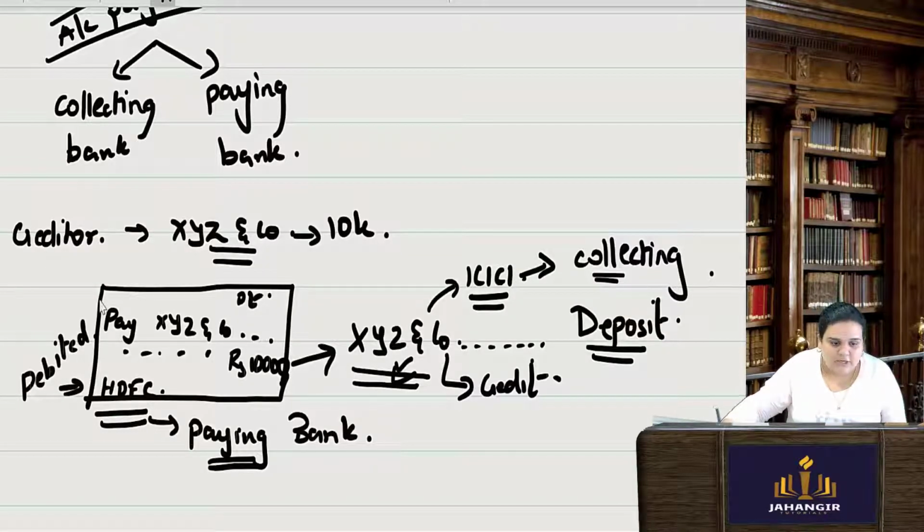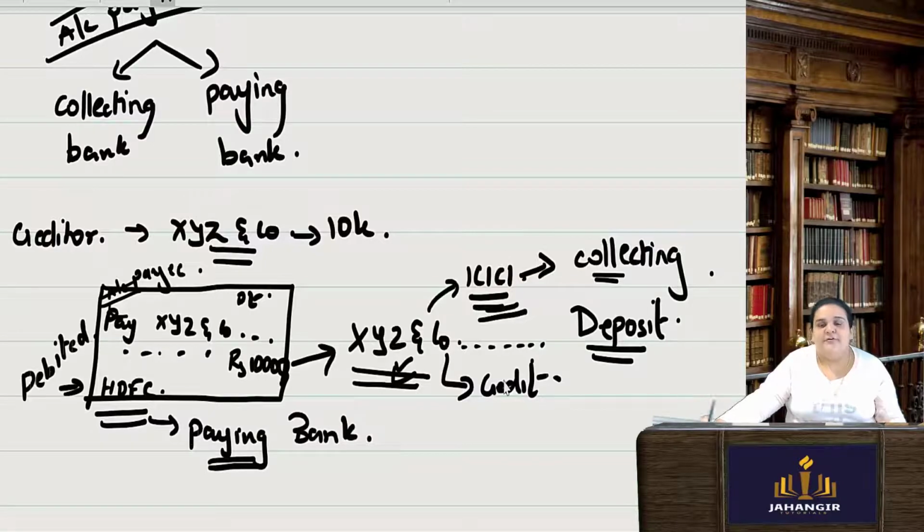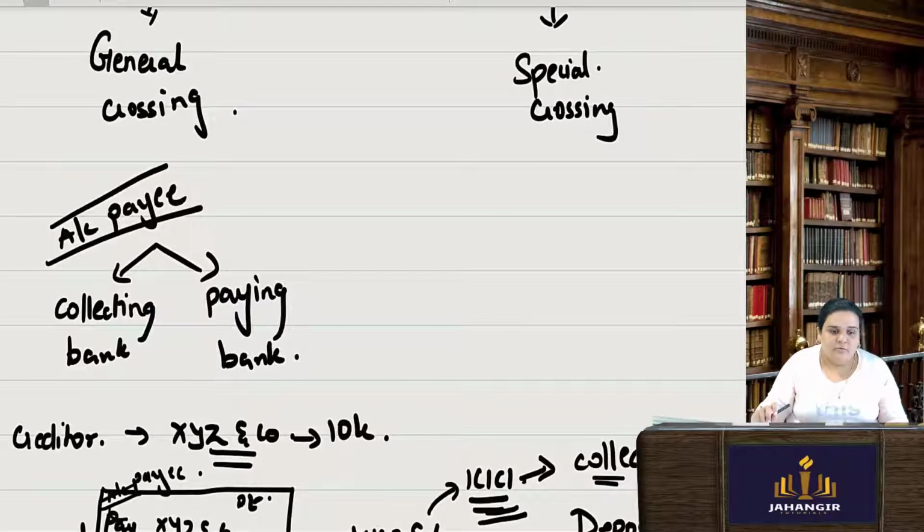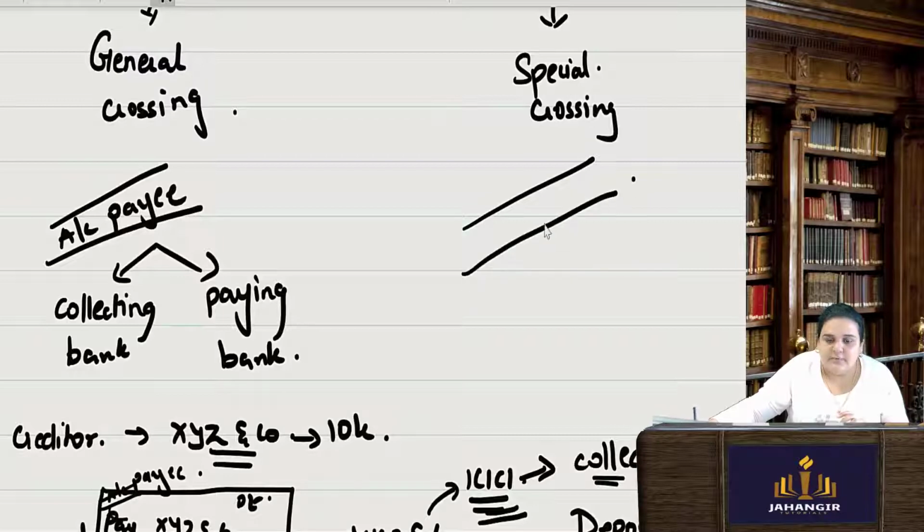So when I cross the check, what does it mean? I cannot go ahead and collect my money over the counter. XYZ and company cannot just go to HDFC and tell them, "I want this money, I'll take it from the counter." No, I have crossed it, which means he has to go through the bank only. He has to put this check in his bank. His bank will do the needful of crediting the amount. So a general crossing which we always generally do, we write the name, account payee only. And special crossing is, say suppose I write something like this.